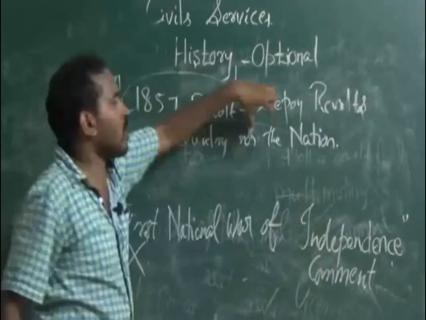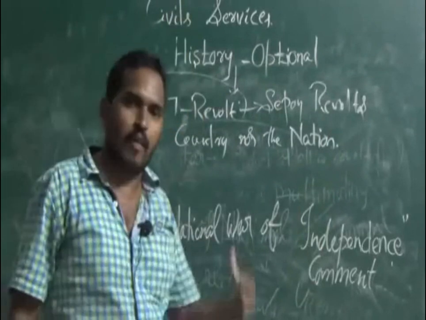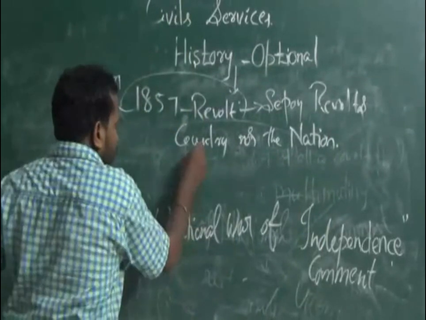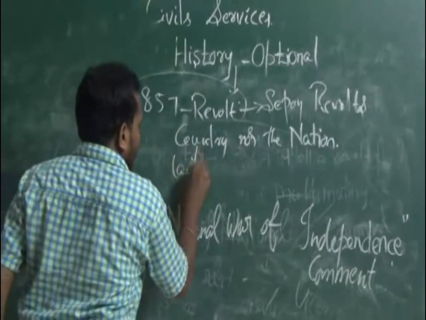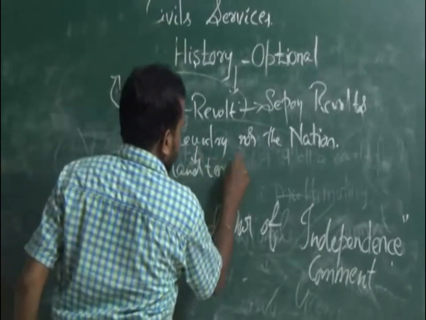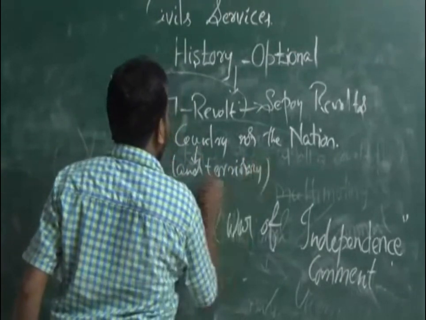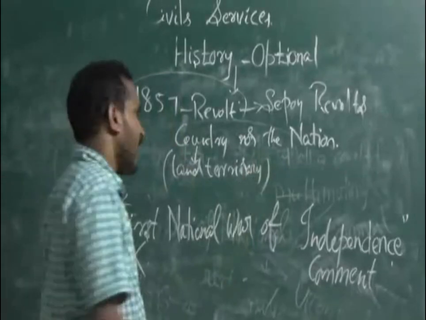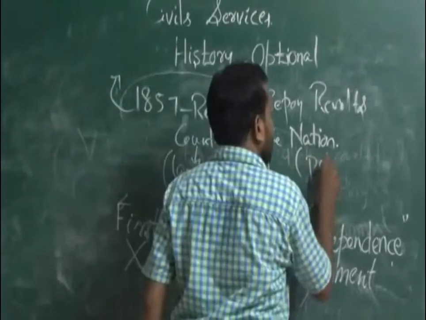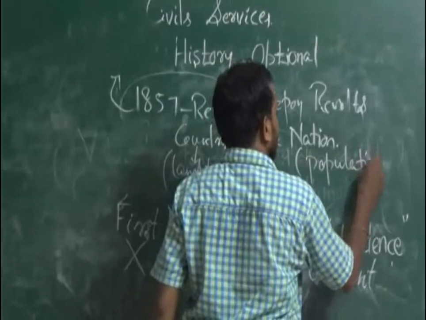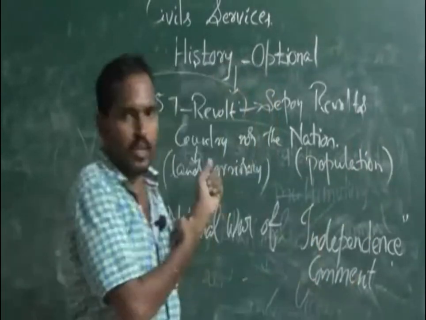See, I will explain. Country means the land territory, that is the literal meaning of the country. Nation means the population. That is the literal meaning of the country and the nation.